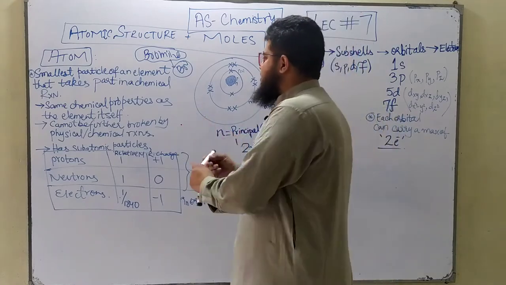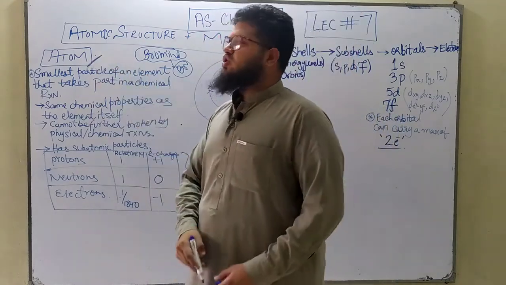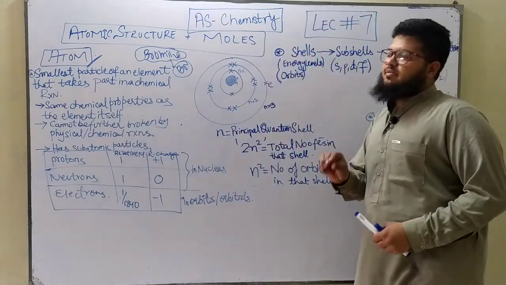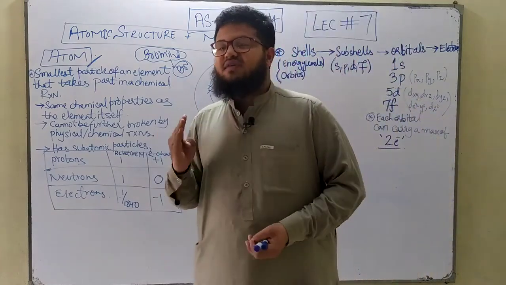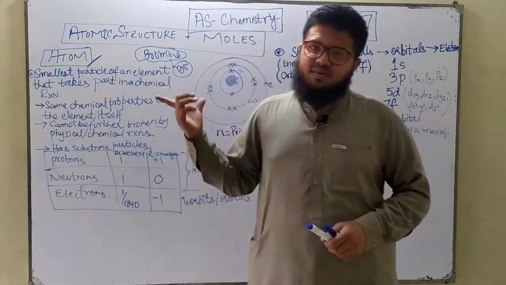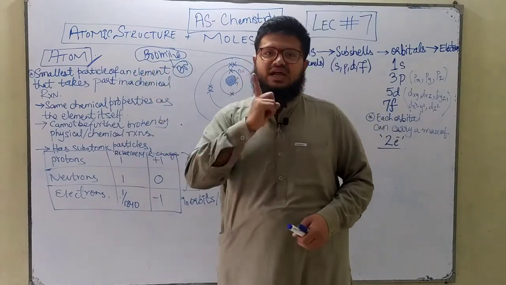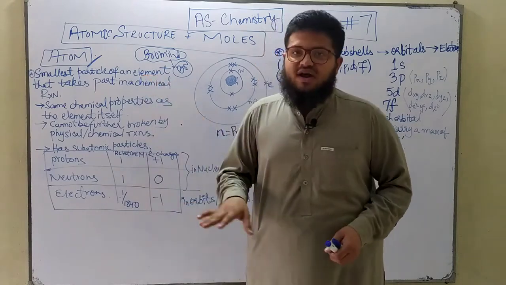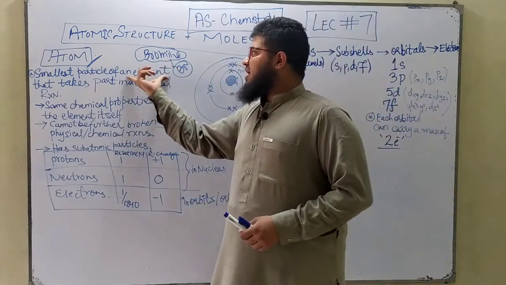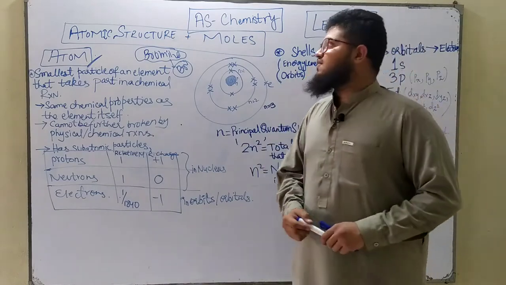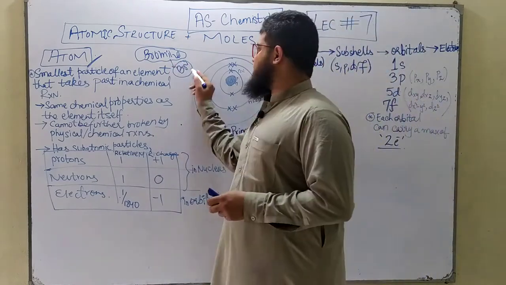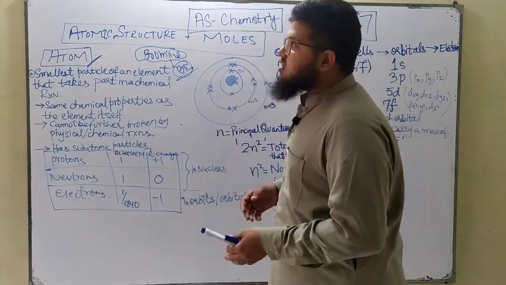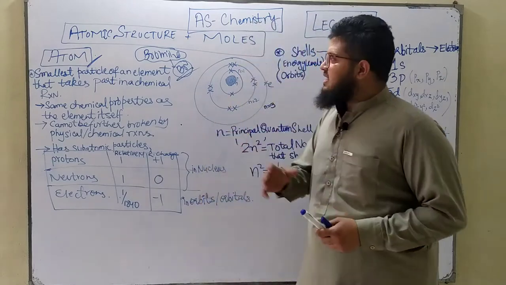Let's begin. Alright, so what is an atom? The very first definition of an atom. An atom is, by definition, the smallest particle of an element. It is the fundamental particle of an element. You guys know what an element is, right? An element is a pure substance that is made up of only a single type of atom. A pure substance that cannot be further purified is an element, and that particular element is made up of a single type of atom. For example, bromine is made up of only bromine atoms. Chlorine is made up of only chlorine atoms. Oxygen is also made up of oxygen atoms, and so on.